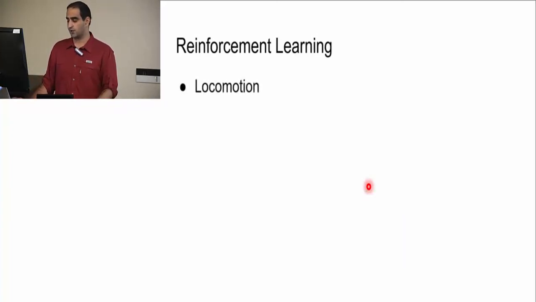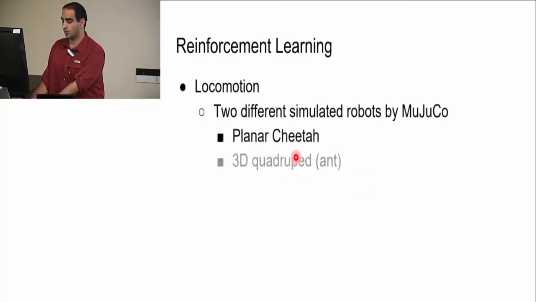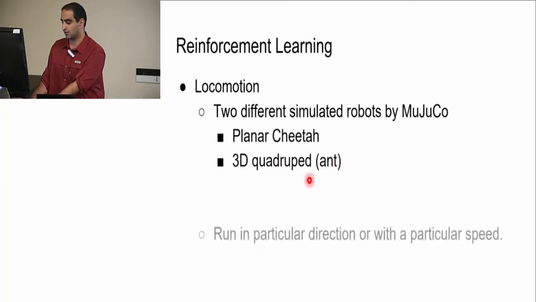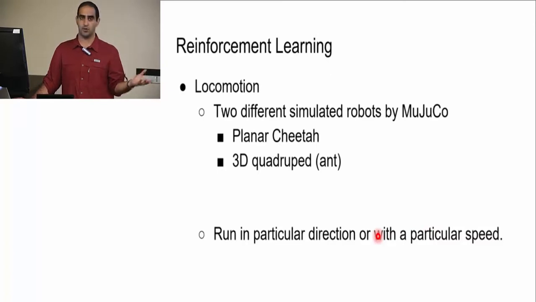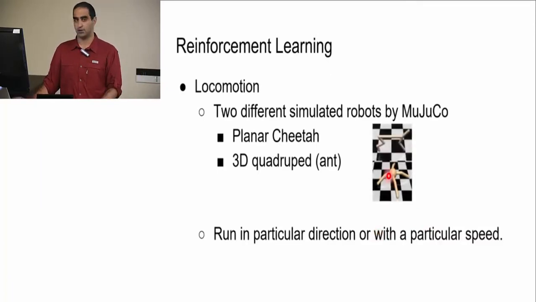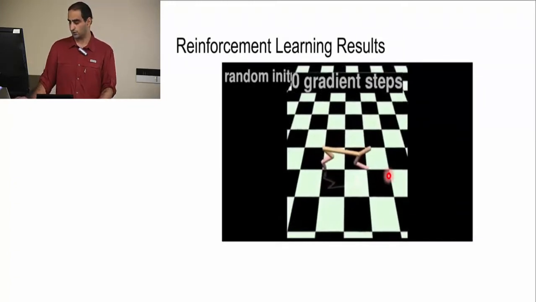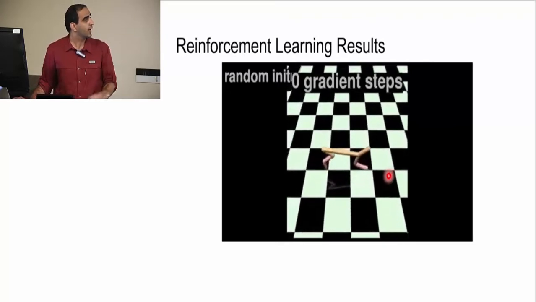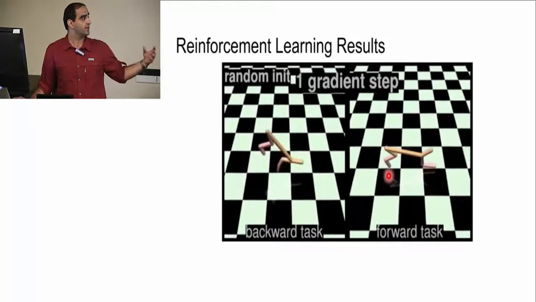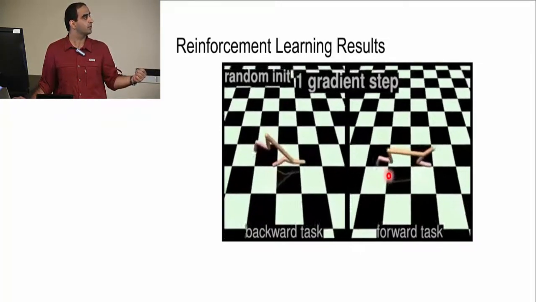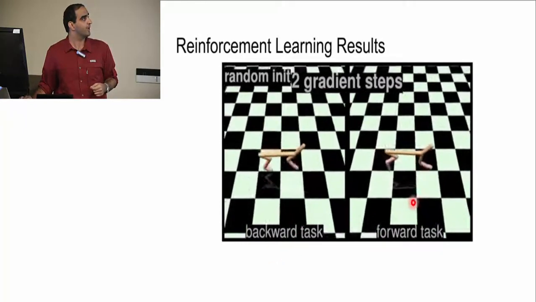Another experiment of reinforcement learning was locomotion. We have 2 different simulated robots by MuJoCo. One of them is the planar cheetah, and the other one is the 3D ant. And the goal is to run in a particular direction or run with a particular speed, and these are the agents. And these are some videos of those. So this is randomly initializing our policy and then performing 1 gradient step on 40 different trajectories. And there are 2 different tasks. One of them is the backward task, the other one is the forward task.